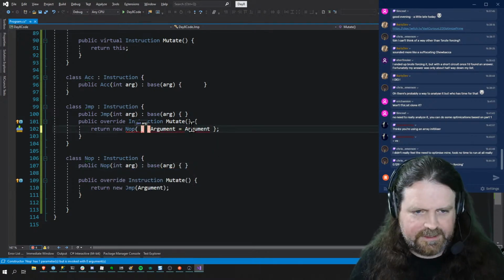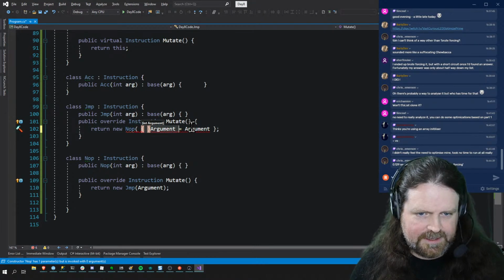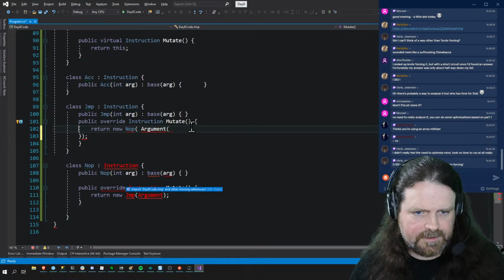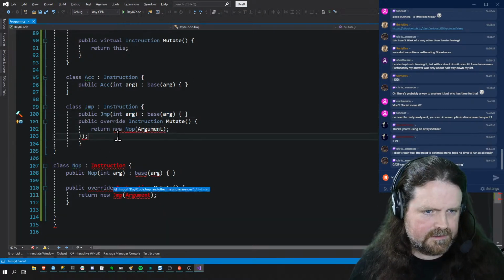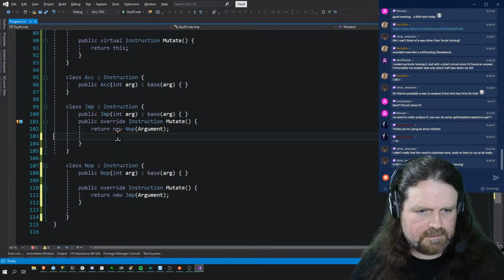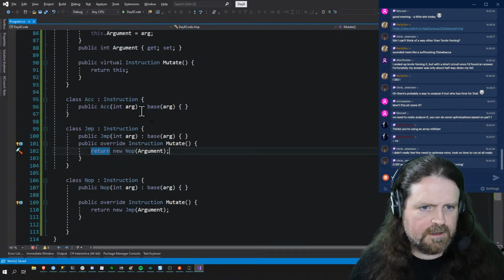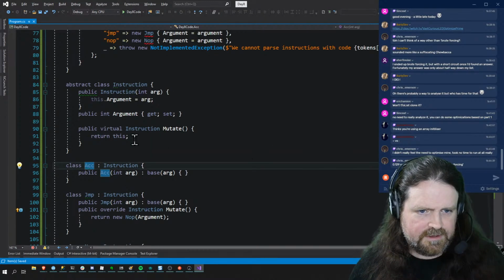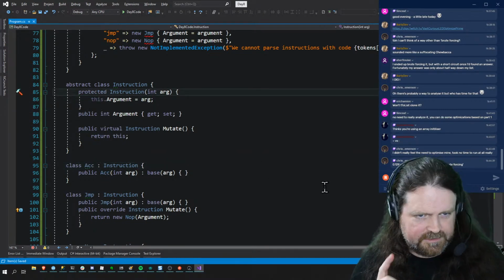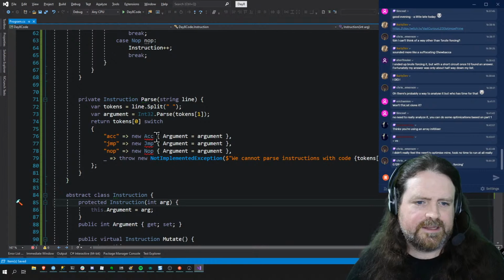And we just need to clean up the syntax on here. The accumulator does not support mutation. Yep, that's fine. Okay, that's all good. That's nice, that's nice. Constructor to protected because we don't instantiate them directly.